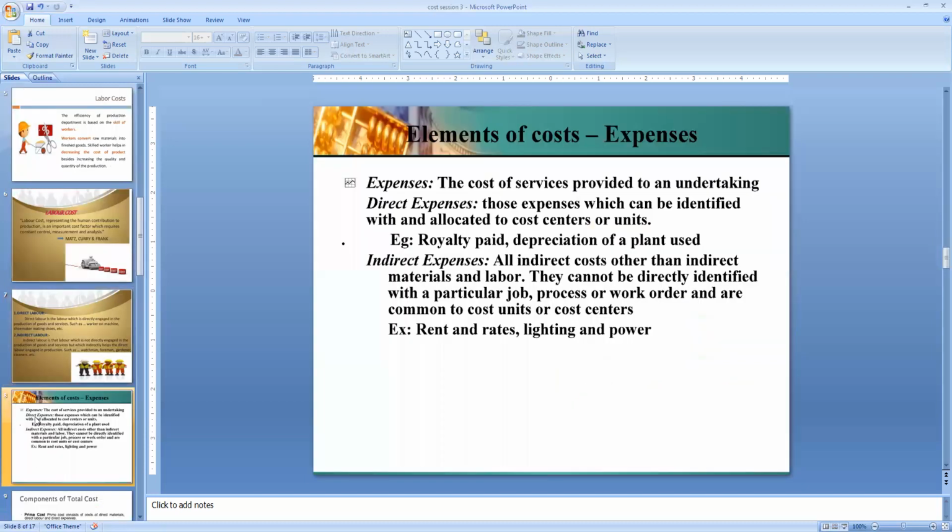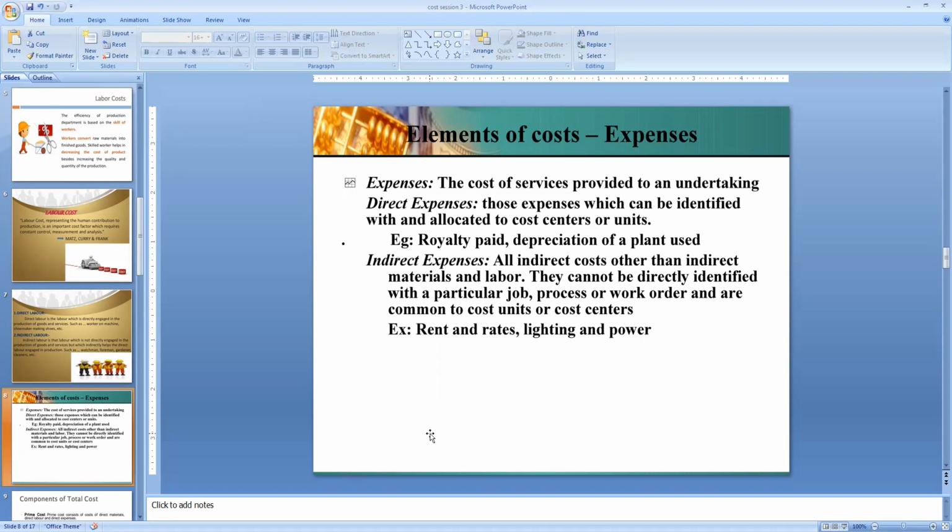Let us come to the other type of element, which is called expenses. What do you mean by expense? We know that expense is nothing but the cost of services provided to an undertaking. So again, in the case of expenses, we are going to come across two types of expenses. One is direct expenses, another is indirect expenses. What are these direct expenses?